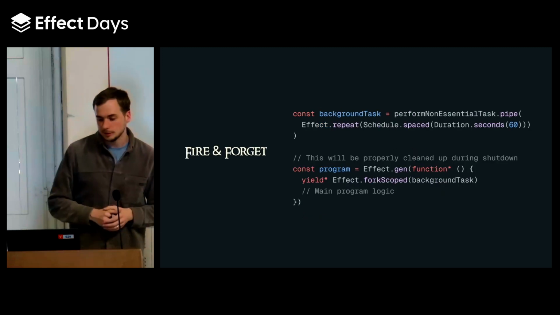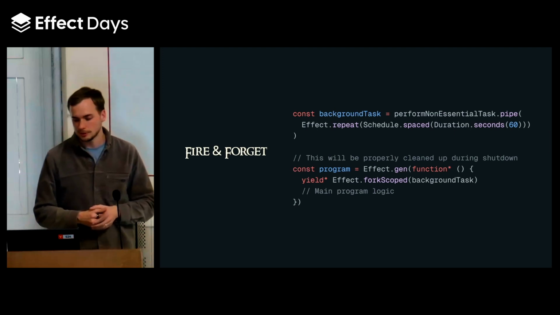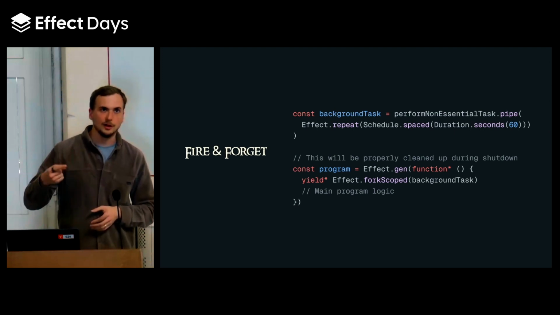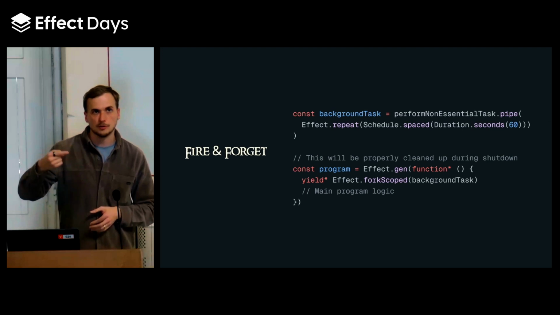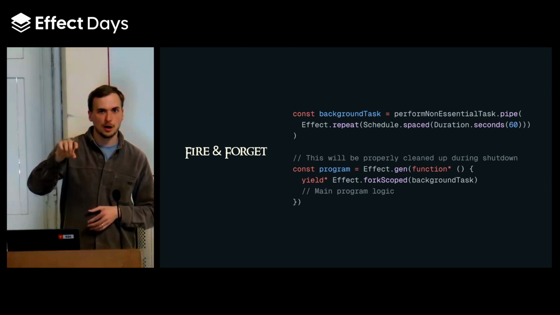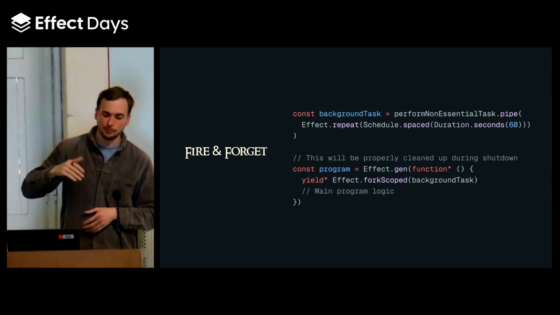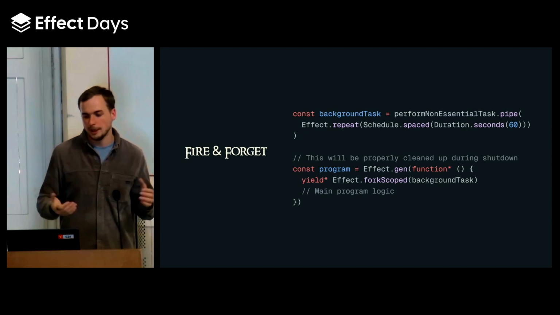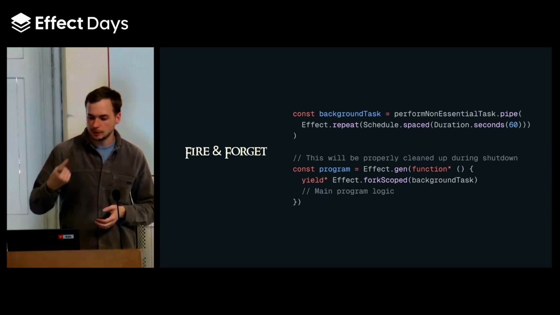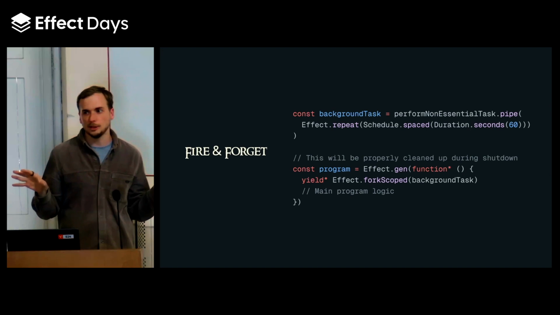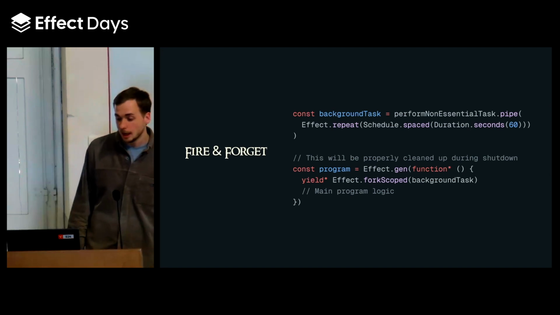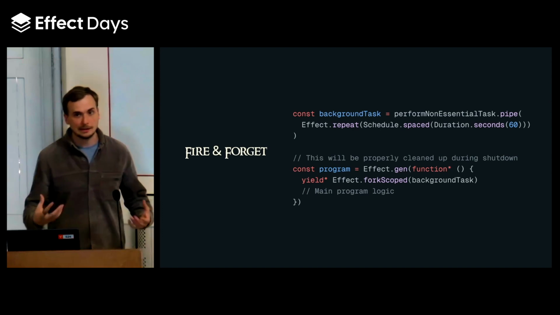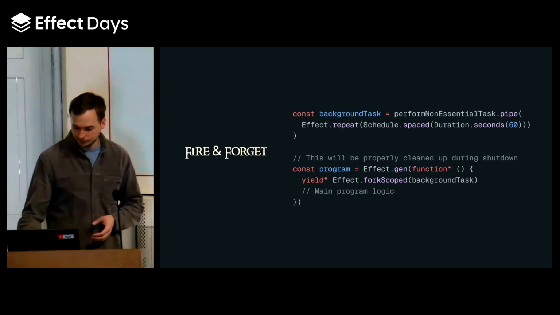And last but not least, I talked about forkScoped. We use this a lot. We might have a process running that is only relevant to that program. Once the program is over, I want that to stop. No problem, forkScoped. And for instance, here we have a job that runs every 60 seconds. It's going to be cleaned up automatically, nothing for me to do. So that's extremely powerful. I don't even want to know how we would write that without Effect.